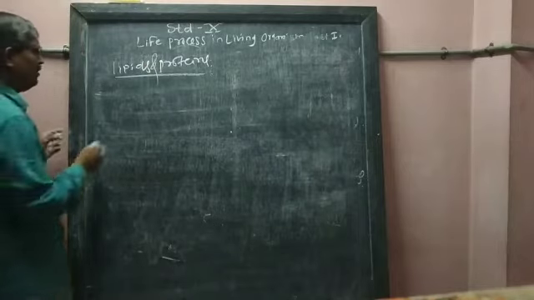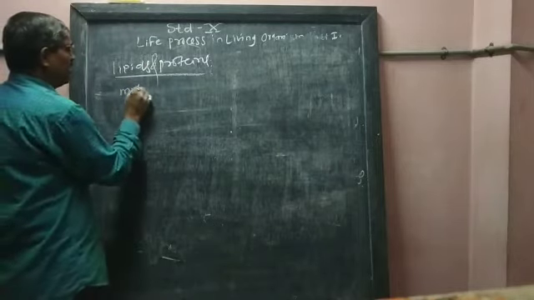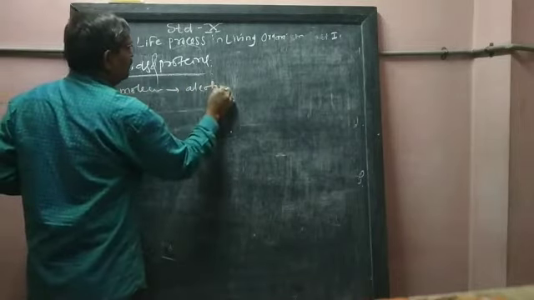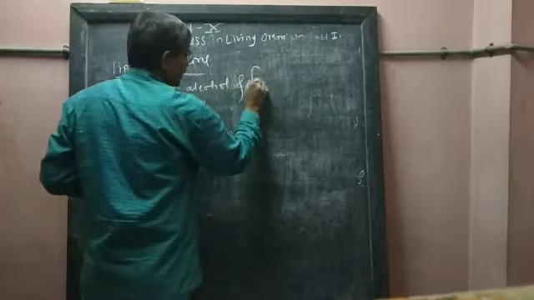What is meant by lipids? Lipids are molecules formed from alcohol and fatty acids.